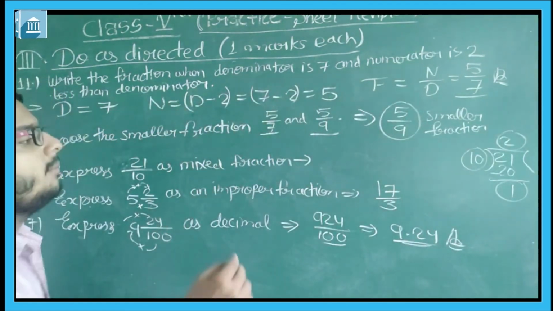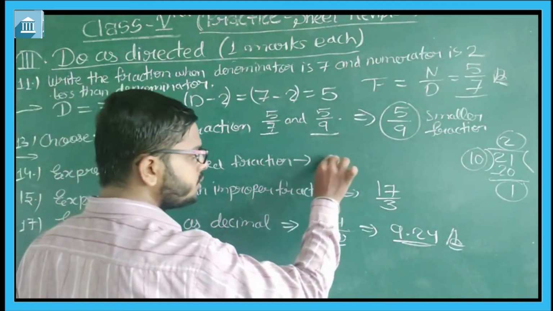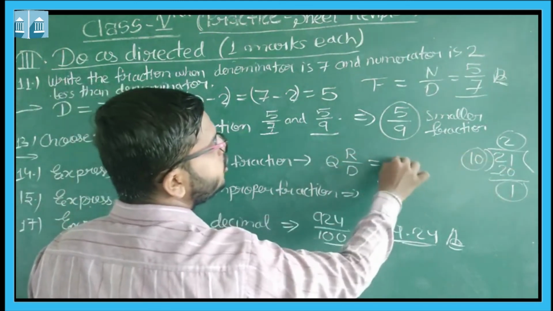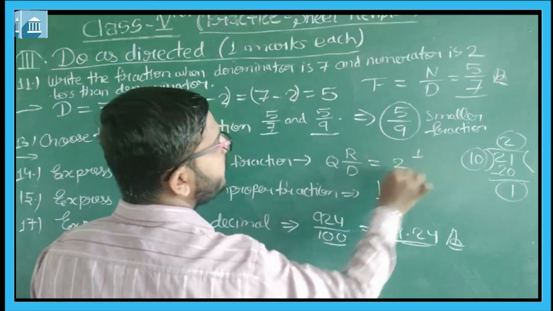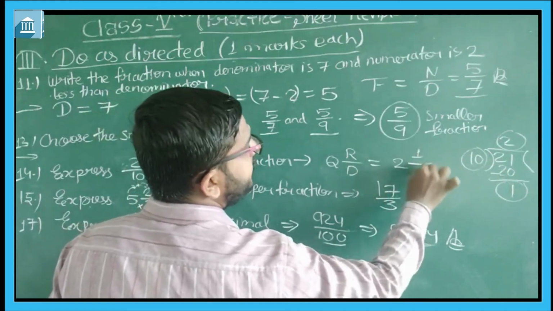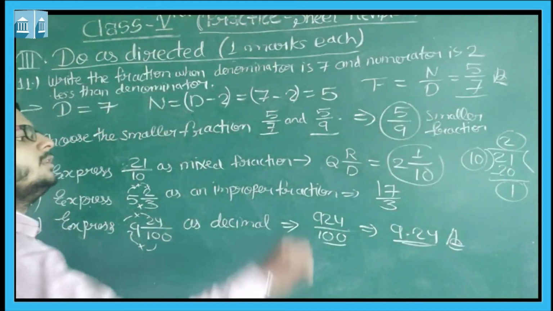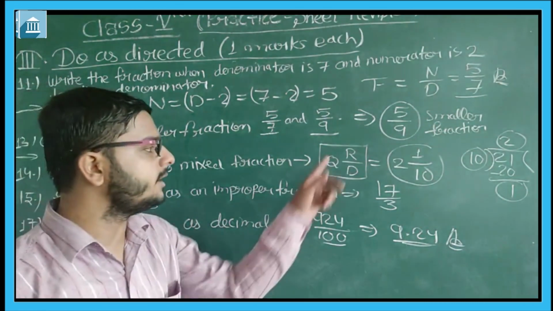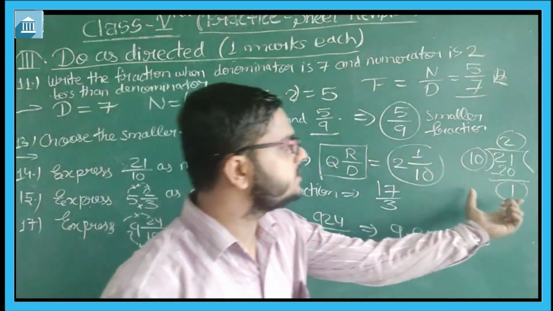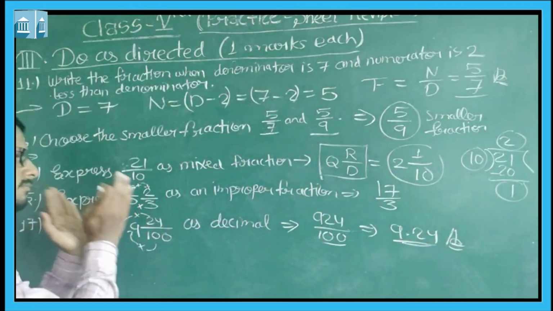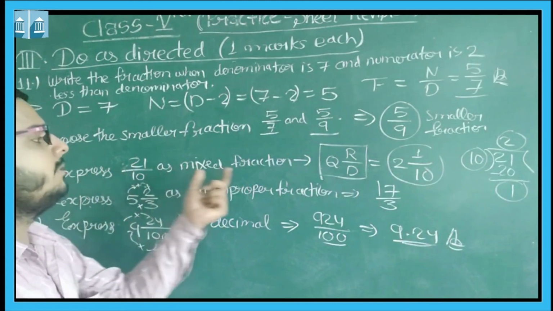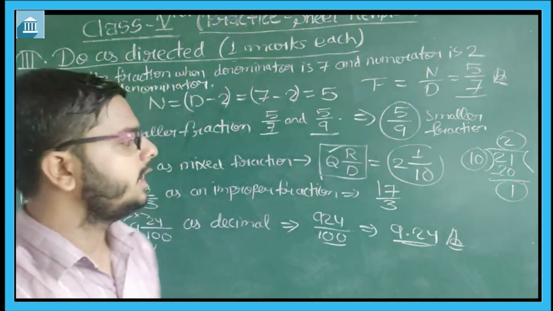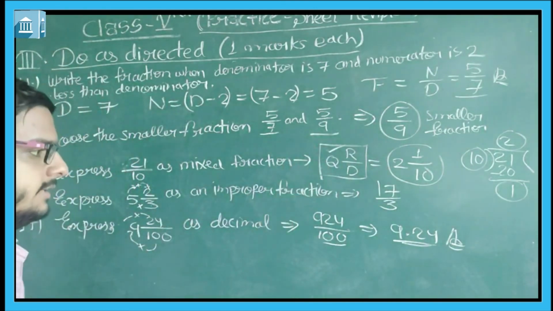And your mixed form will be quotient upon remainder by divisor. So what is the quotient? It is 2. What is the remainder? It is 1. And what is the divisor? It is 10. This will be your form. So just remember this, quotient upon remainder by divisor, and you can change this improper form to the mixed form using this form, students.